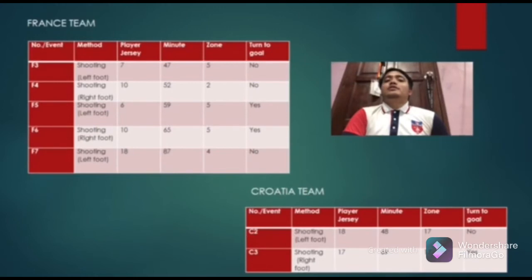And for the last event for the France team, which is shooting using the left foot from France player jersey number 18, Nabil Fekir, in the minute of 87 on the zone 4.